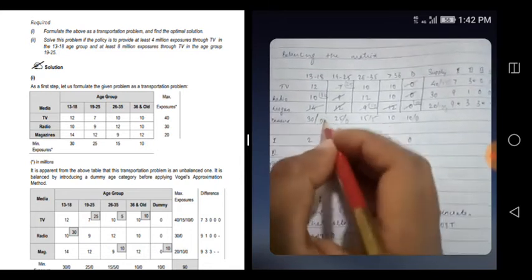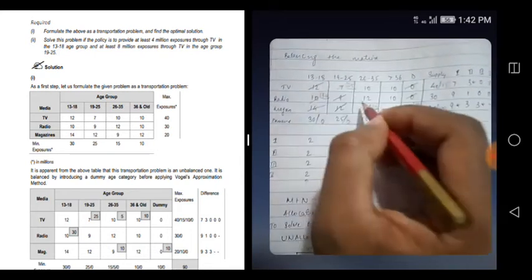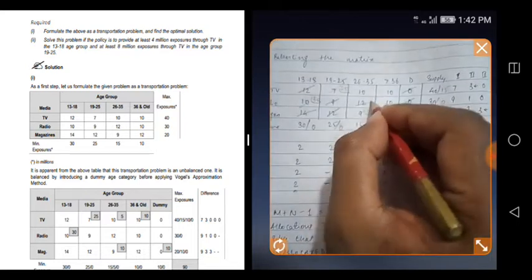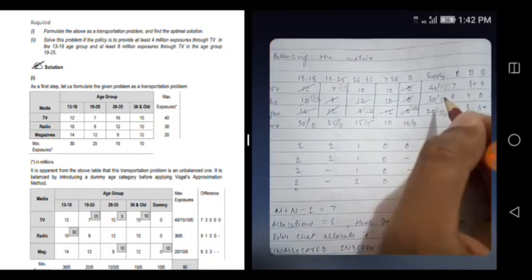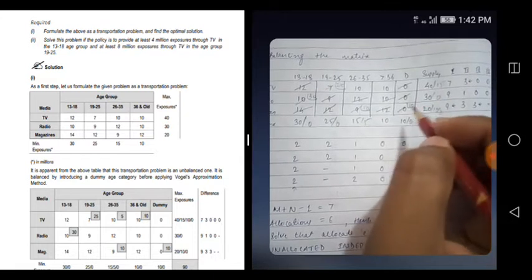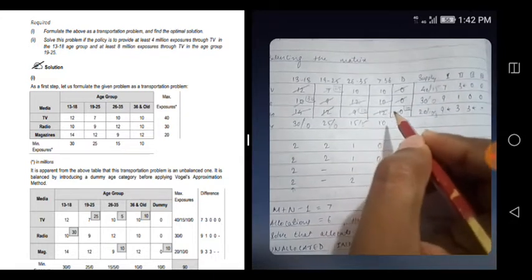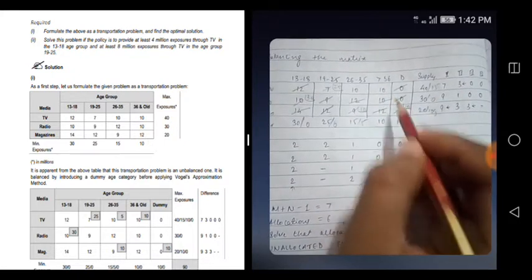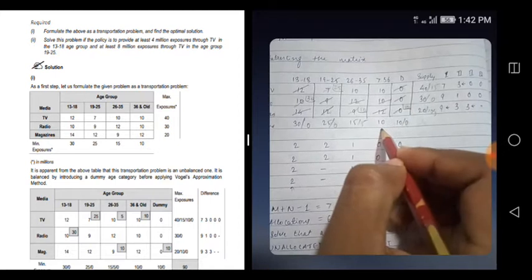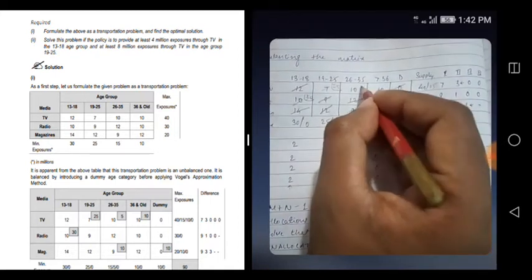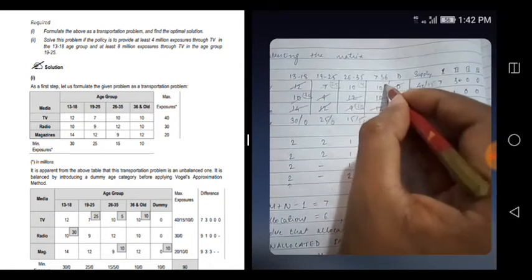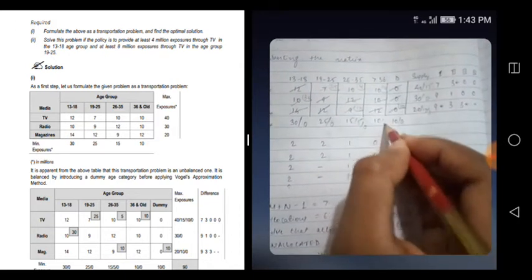It will become 0, exhausted. This 30 has become 0. This is also exhausted. That's it. Now see, you don't have to go for a fifth iteration and all, because the left out is only 2, where 5 is pending and 10 is pending and 15 is there. So obviously the 5 will be allocated here, become 0. 10 is here, 10 will be allocated here. This 10 will become 0.